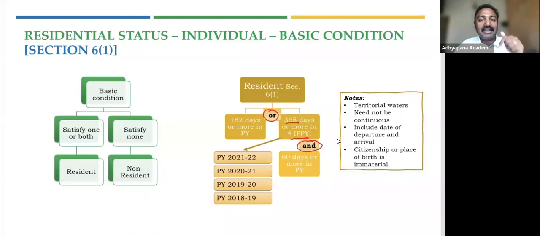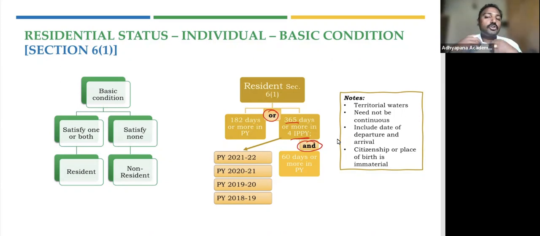Even if your flight is at 11:59 p.m. in the night, you have stayed here in India for 2 minutes or 1 minute, right? So then that is also considered as a day because you were in India on that particular day. So that's why both the date of departure and the date of arrival need to be considered as the days being in India.